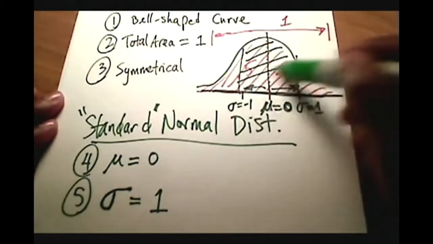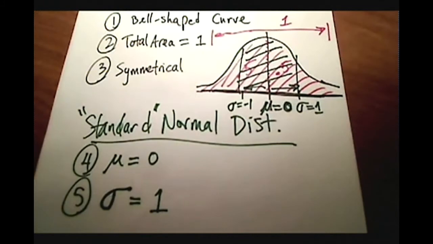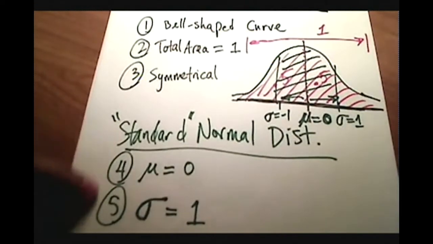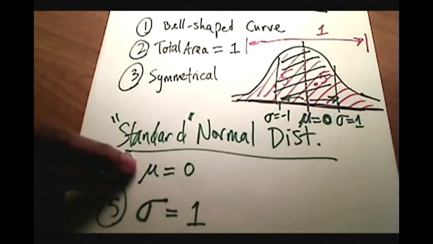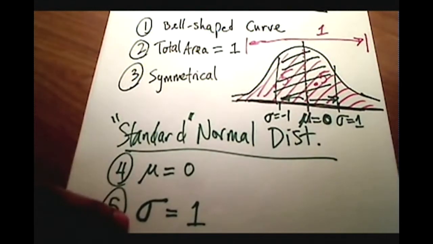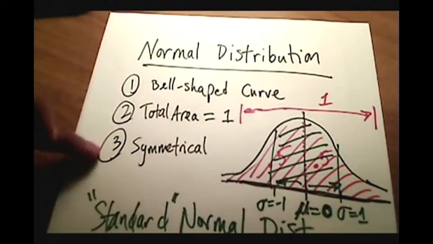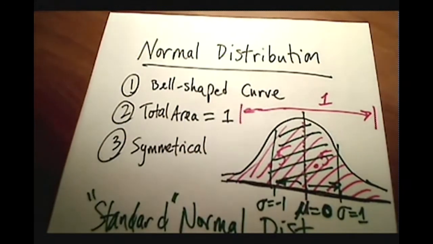If 68% of your data is sitting smack within one standard deviation. But this is just a real rudimentary level of what we mean by a standard normal. It means that the population mean is 0, population standard deviation is 1, and when we say normal, we mean it's bell-shaped, total area is 1, and it's symmetrical. Hope that helps. As you can see, that's a great discussion of the normal distribution, and then also the idea of standardizing the normal distribution and giving us the tools to judge significance.